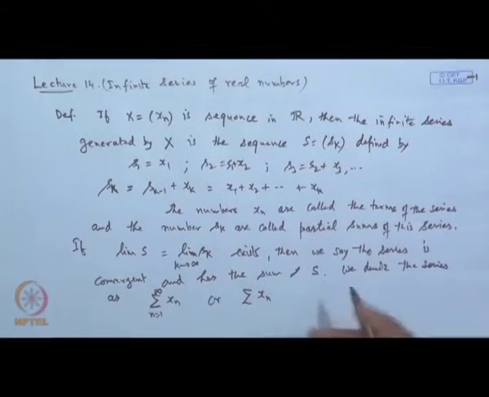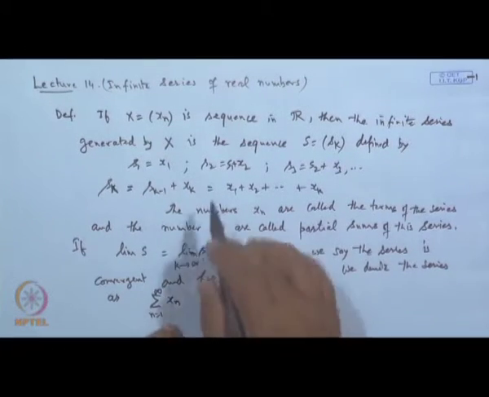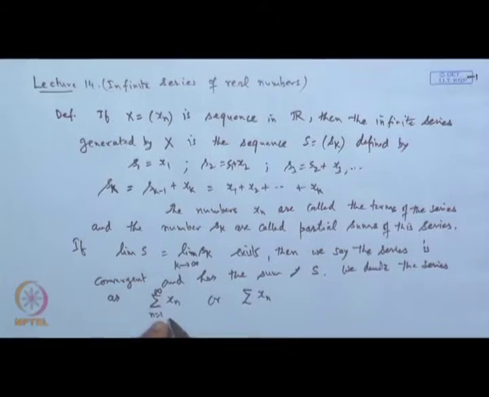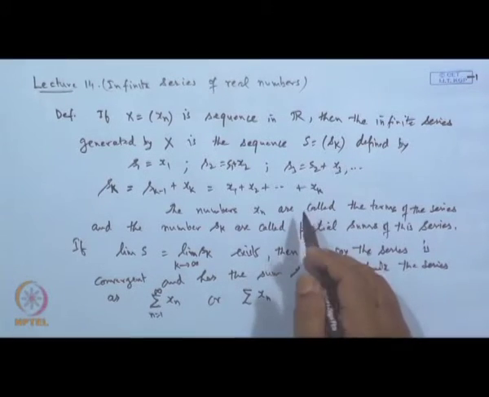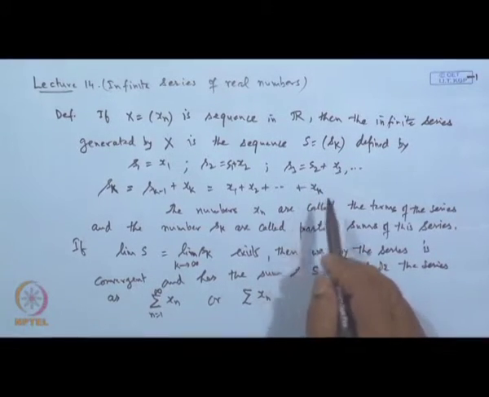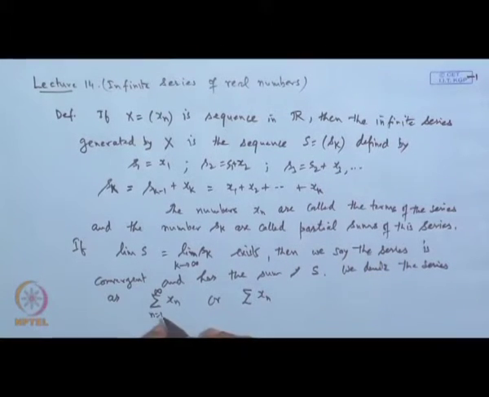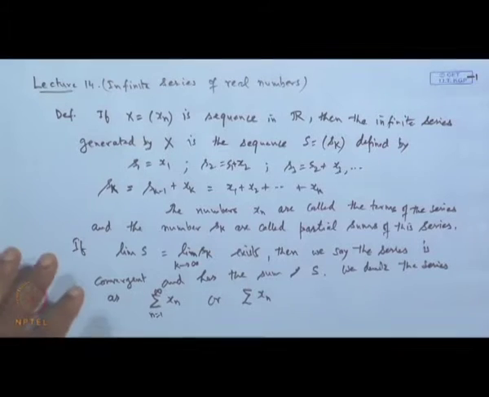Or, if the first term starts from x 0, then the summation will be taken from 0 to infinity and like that. And if the series has first term, say x 100, then the series will start from n equal to 100 to infinity. So, that way we can identify that.